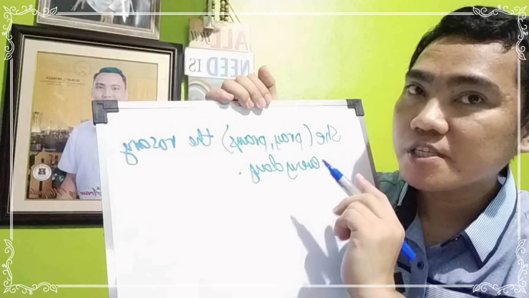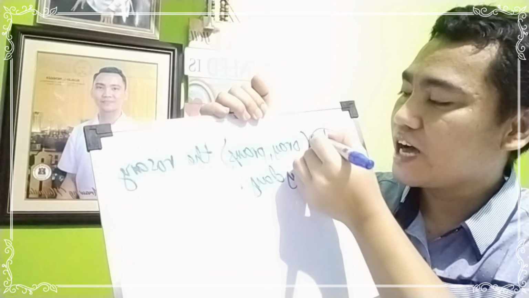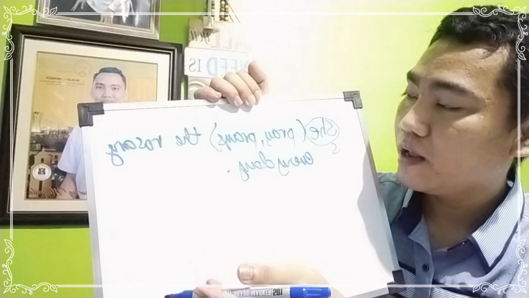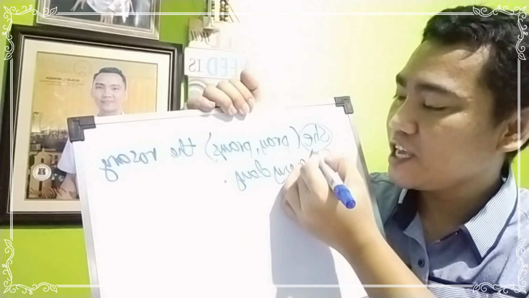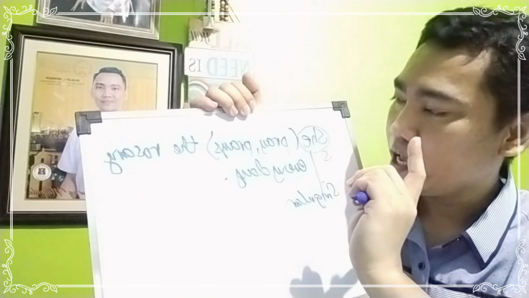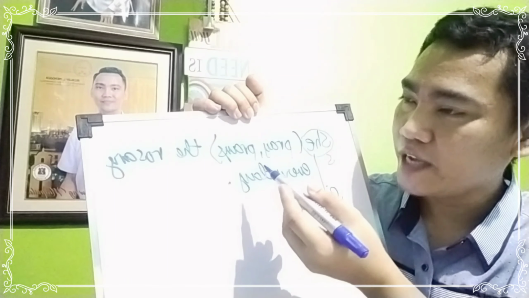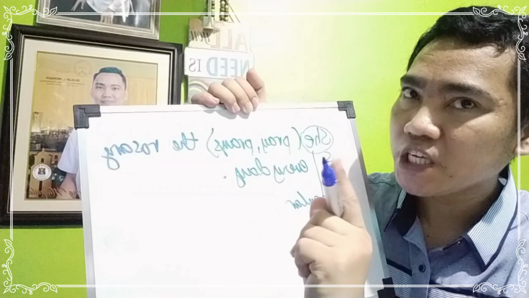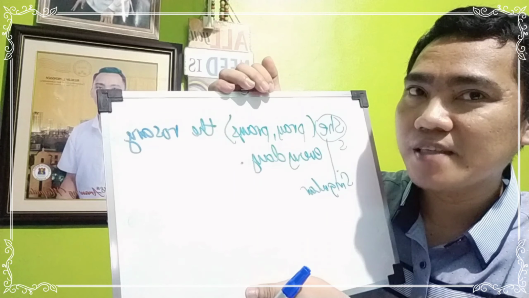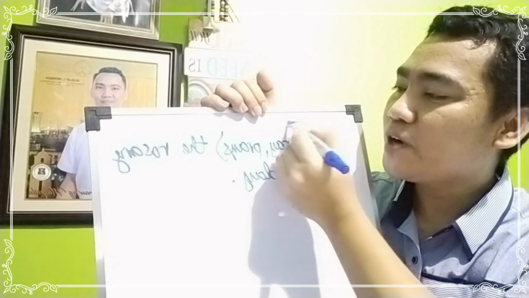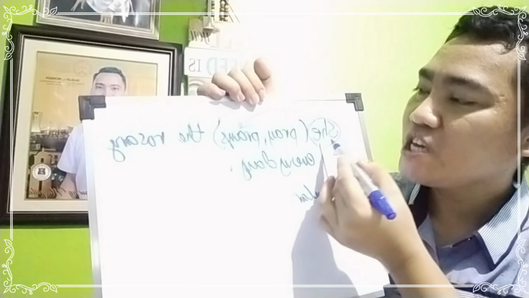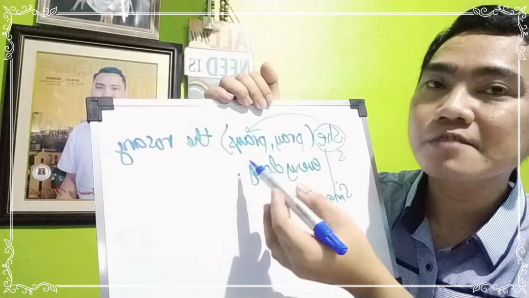So, what is our subject? She is our subject. So, identify if it is singular or plural. So, she is singular. Very good. This is singular because we are referring to only one, a girl. So, she prays. Remember the rule. If our subject is singular, it follows the S form of the verb. So, what do you think is the answer here? She prays the rosary every day. Remember, she is singular, so it follows the S form of the verb.